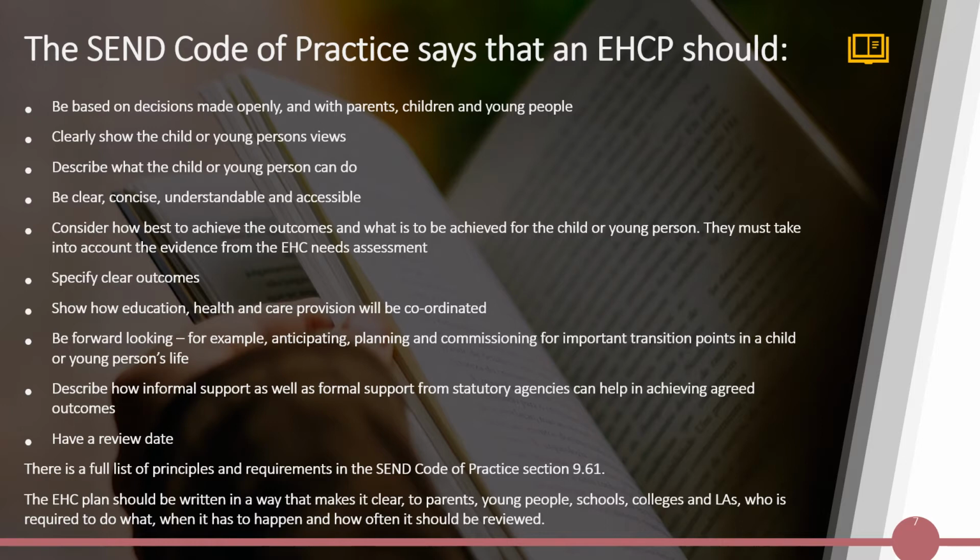Have a review date. There is a full list of principles and requirements in the SEND Code of Practice, section 9.61. The EHC plan should be written in a way that makes it clear to parents, young people, schools, colleges and local authorities who is required to do what, when it has to happen and how often it should be reviewed.